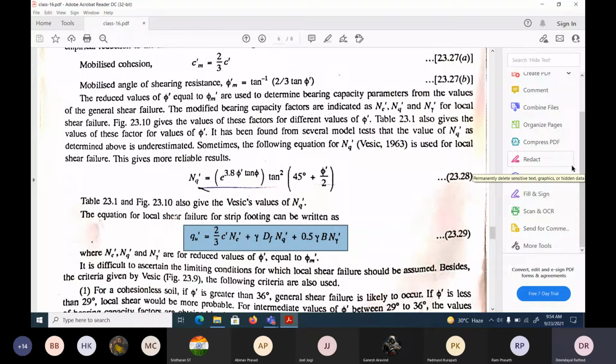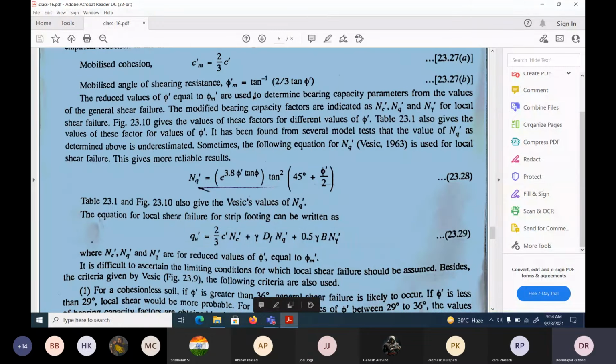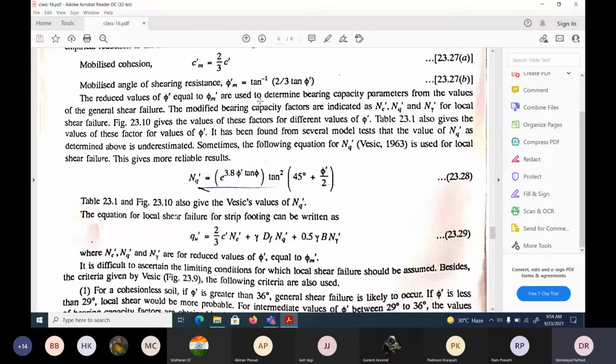The reduced value of phi dash equal to phi m is used to determine the bearing capacity parameters from the values of the general shear failure. So modified bearing capacity factors, indicated as NC dash, NQ dash, and N gamma dash, are used for local shear failure.